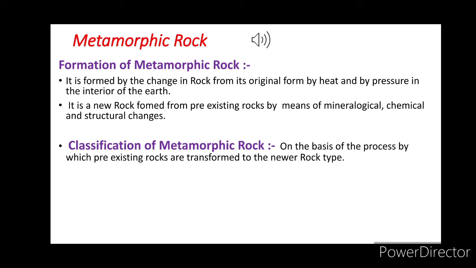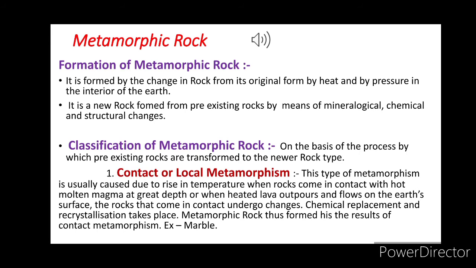And now we discuss the classification of metamorphic rock. Metamorphic rocks are classified on the basis of the process by which the pre-existing rock is transformed into the newer rock type. There are two types. One is contact or local metamorphism. The other is regional metamorphism. So first, local metamorphism or contact metamorphism.